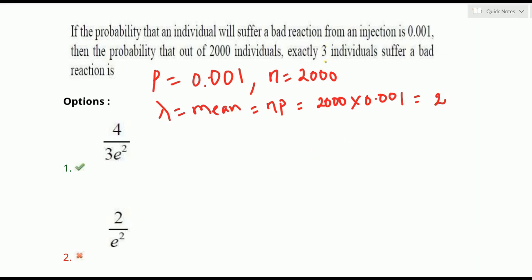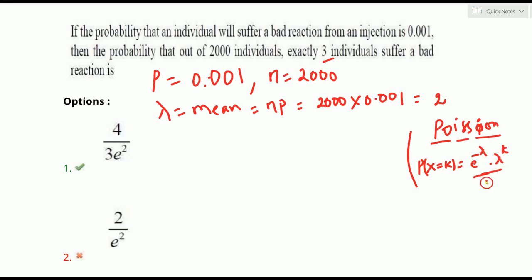Now what is asked? Exactly 3 individuals suffer a bad reaction. So we have to recollect that we need to apply the Poisson distribution. I have already uploaded videos on random variables and distributions, with complete formulas, tips and tricks. If you watch the video, you will understand. Okay? The Poisson distribution: the probability of some certain K is e power minus lambda into lambda power K by K factorial, where lambda is the mean.